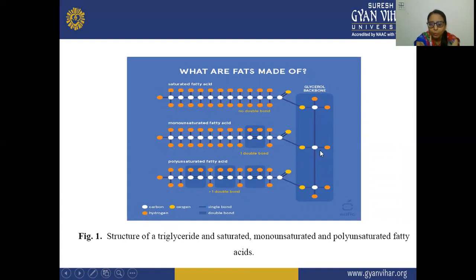This is the glycerol backbone, and these are the fatty acids. So fats are made up of fatty acids as well as glycerol. A single bond is shown by a simple line, and a double bond is shown by two lines. This is the structure of triglycerides: saturated, monounsaturated, and polyunsaturated fatty acids.